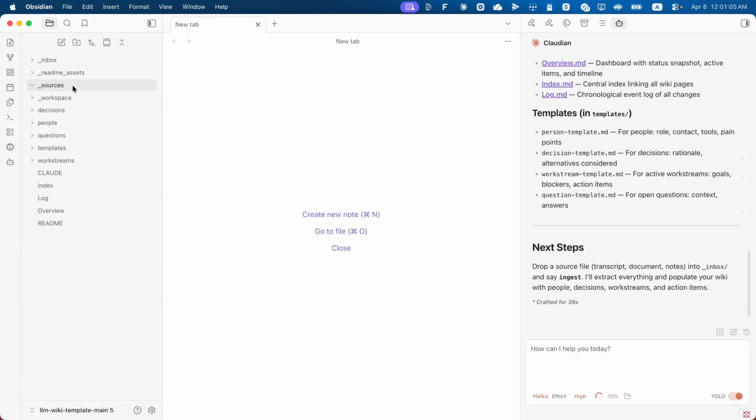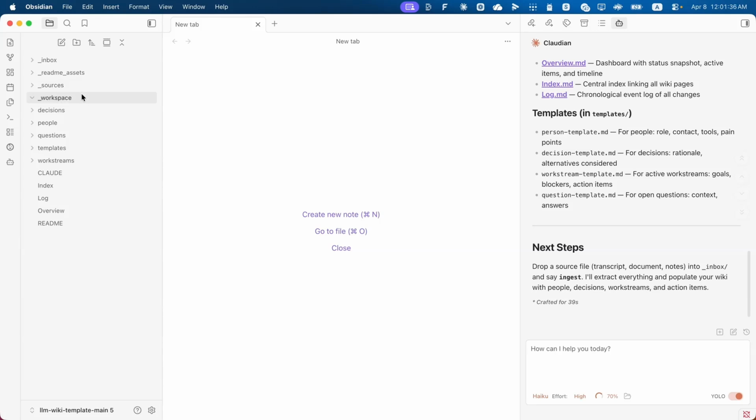Sources is the folder where all the transcript files are stored. So once you add a file to Inbox, it's processed by AI, and everything is stored in Sources. So it cleans up Inbox automatically. Don't delete this folder because it's used as a golden source, or source of truth, for the AI, so it can reference and keep the original files.